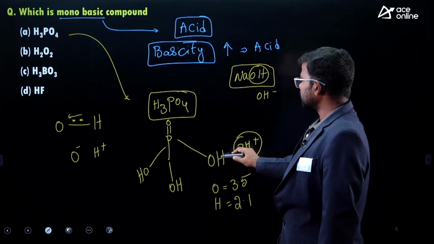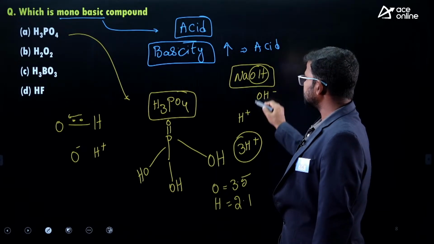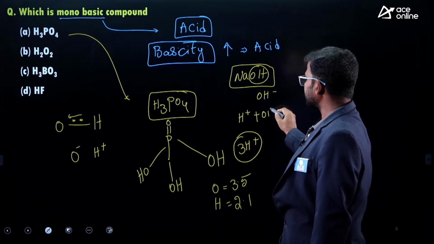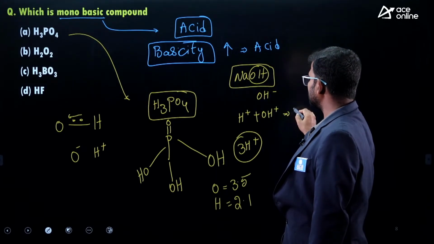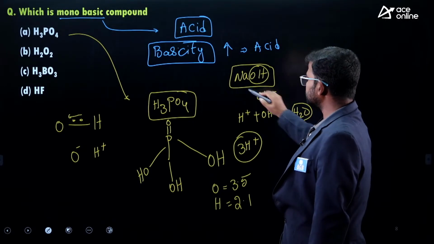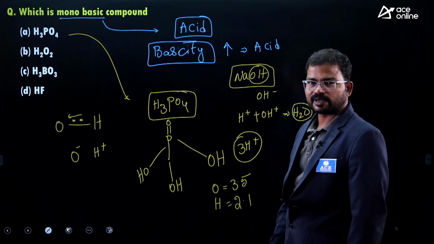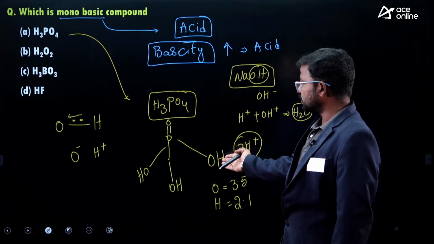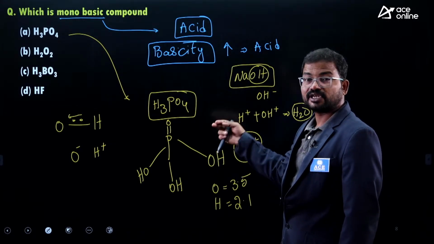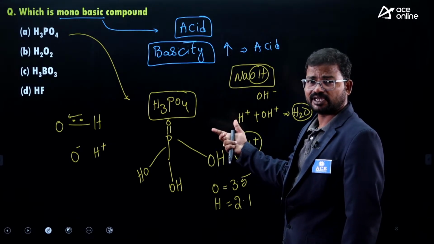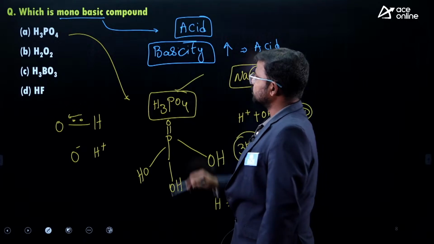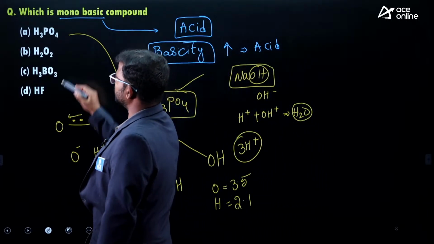The acid releases H plus and the base releases OH minus ion, so finally we get H2O. When acid mixes with base, we get water plus salt. To get that salt we need H plus ions. Finally, the basicity of phosphoric acid is 3.